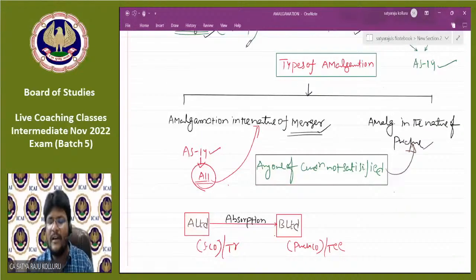These are the basic 5 conditions, and further discussion will be there after the break, guys. Hope you understand the concept of merger, I mean, when a particular type of amalgamation is known as merger. Detailed discussion of these 5 conditions will be there after the break. Please, all of you assemble exactly by 8:25. The time is right now 8:15. We'll continue our further discussion.